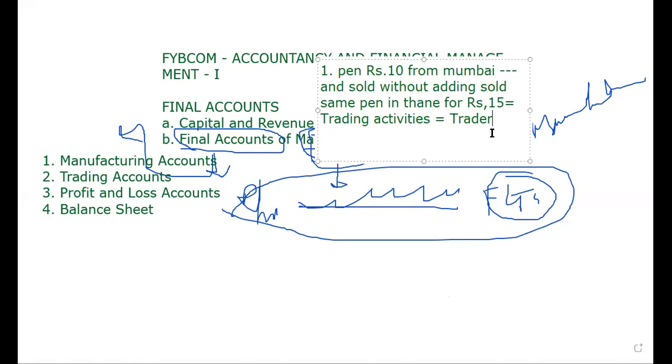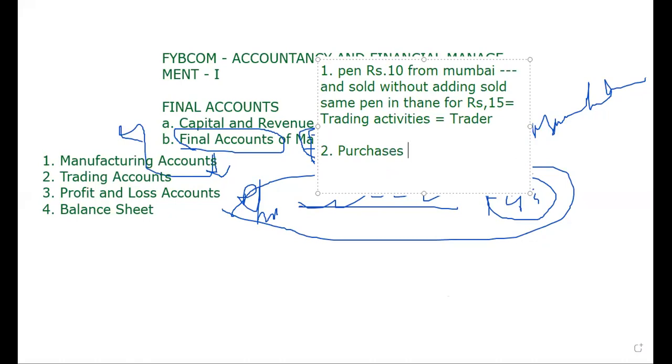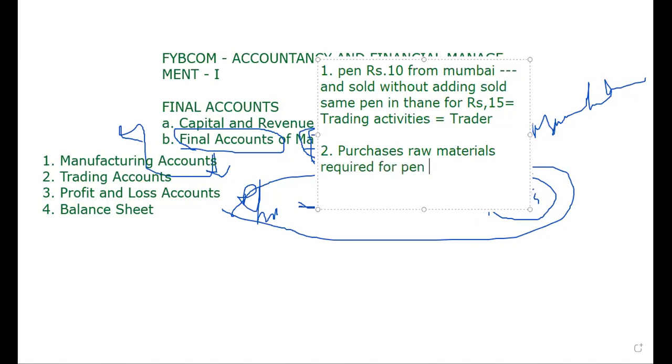He is a trader. The second person purchases raw materials required for paint and processes them in their factory.